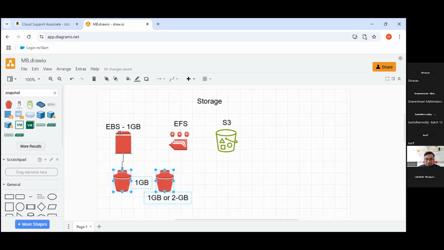An important concept in the EBS volume is snapshot, right? Some are saying 2 GB, so that answer is wrong, guys, because if it is taking the whole backup, then what is the use of the previous one? So the second backup will always check what the previous one is, and apart from that, it creates the next one. If the previous one is not available, then only it will become a 2 GB snapshot. So this is the small concept related with the EBS.